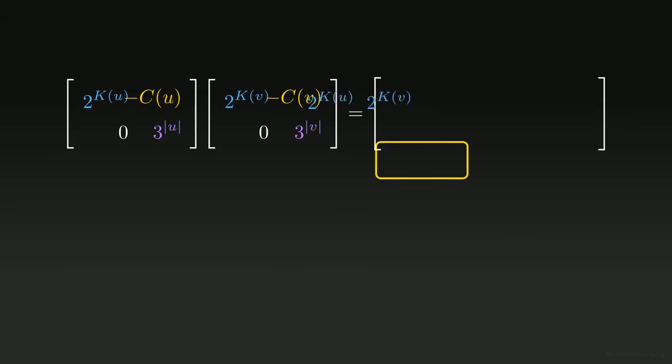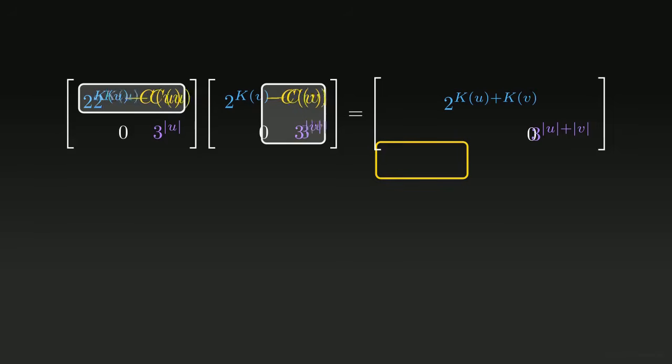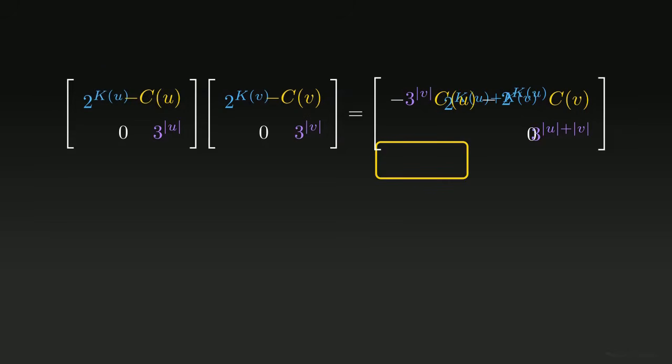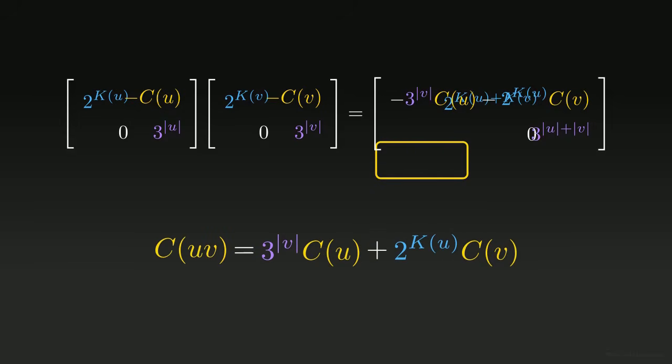The main diagonal elements simply multiply their respective bases, summing the exponents for the two-adic and three-adic values of the combined word. The complexity lies in the upper right quadrant. This entry calculates the negative Syracuse constant for the entire combined sequence. Extracting that entry gives us the exact concatenation law for the constant.